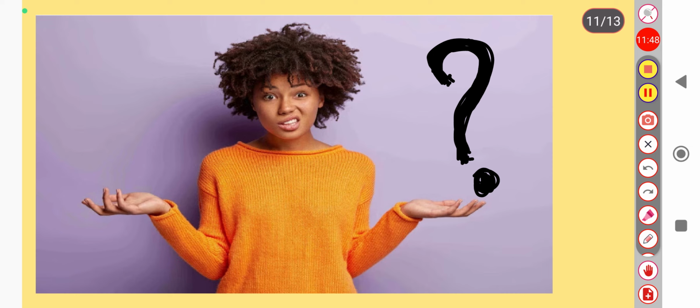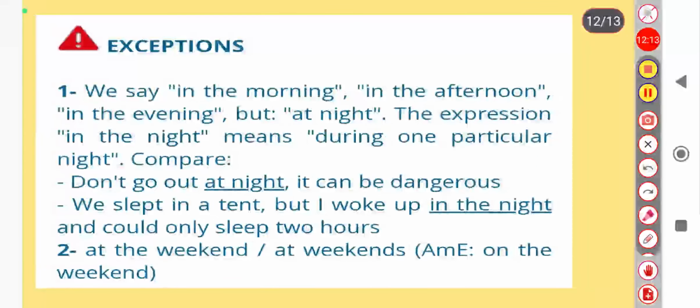Okay, these are the general rules that I have discussed with you, but there are a few exceptions, and they create a kind of question mark in your mind, and your face will be like this, and your expression will be like this girl. Okay, so what are those exceptions? Now we are going to discuss exceptions, very important in grammar. Here are a few exceptions while we are talking about prepositions. Let's see.